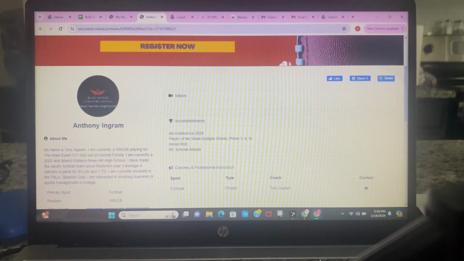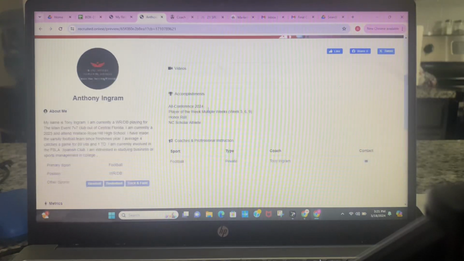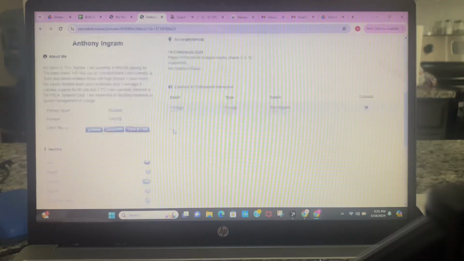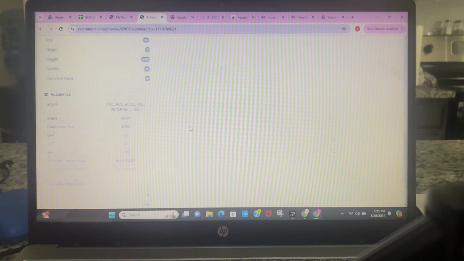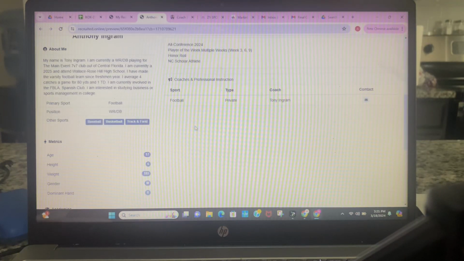The picture will be here, the social media aspect will be up here, and videos will be up here. I don't have any videos right now because I haven't played in a while. Mine are probably on VCR. But here's a similar profile to what they would have, and it would be more colorful, obviously, because they'd have more videos and pictures of themselves.